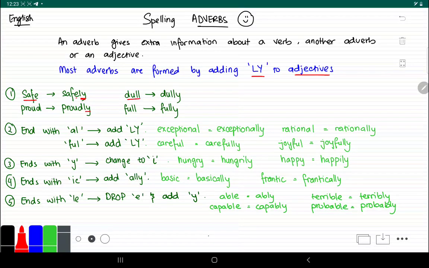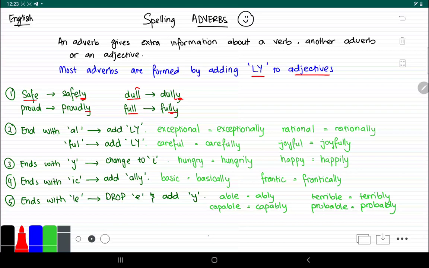However, if we have the word dull and the word full, because it's already a double L, we don't have to add ly as a whole. We'll just add y and basically use one of the L's as the L to the y. Or we drop one L if I were to phrase it another way, we drop one L and we add an ly. Okay? Same thing with full, becomes fully with only two L's instead of triple L's.